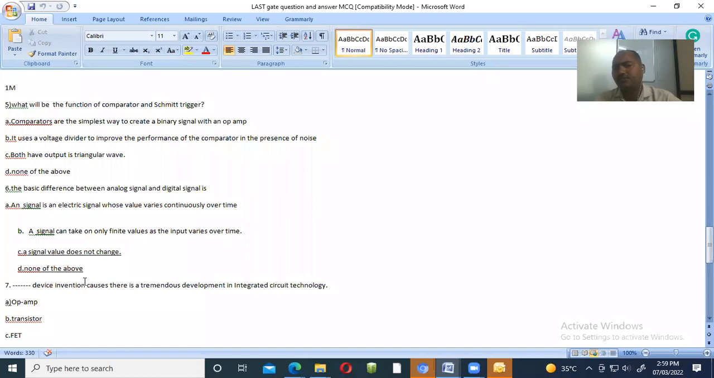Did you understand why none of the above is the answer? Whatever is given in the first option, that an analog signal is an electric signal whose value varies continuously over time, is the answer for analog signal. B is the answer for the digital signal. So separately, this is for analog and this is for digital. This is not a difference, so A and B are not the answer. Then C, signal value does not change, is also not the answer because the signal value must change. None of the above is the answer because all three are not the answer. So the fourth option, none of the above, is the answer.